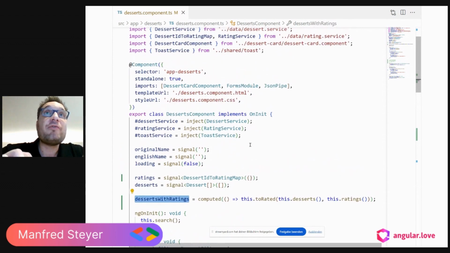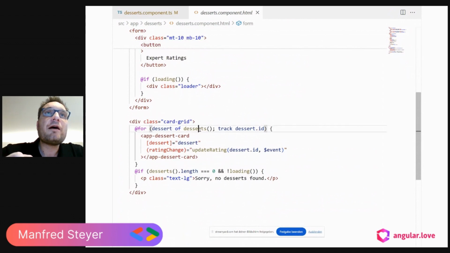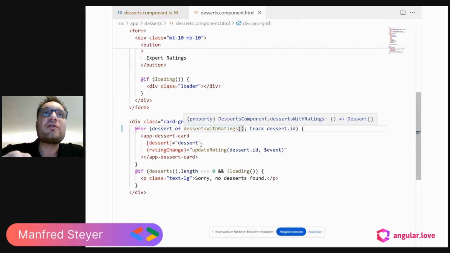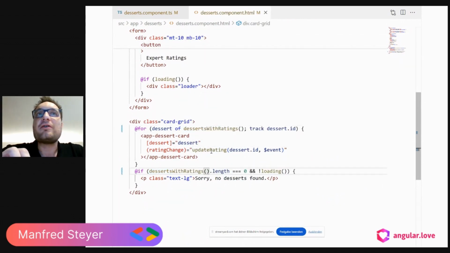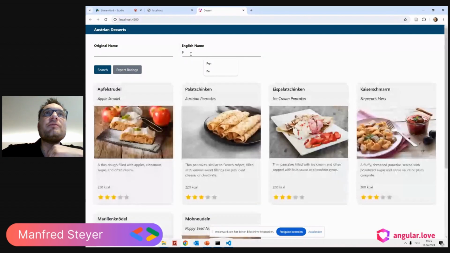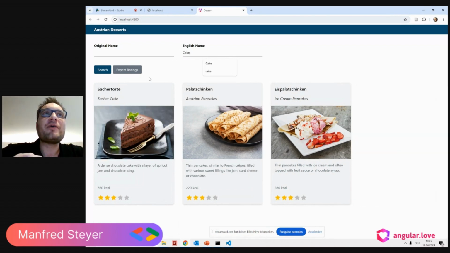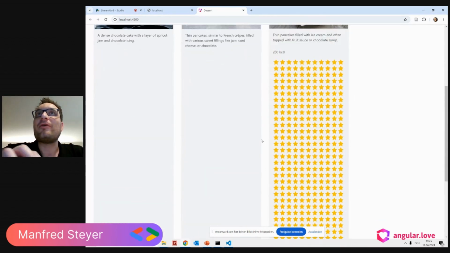So let me quickly update my view. I want to iterate through the deserts with ratings. And also here, I want to get the length of this data structure. So let's try it out. I want to have Palatschinken. No Palatschinken. English. Pancake. Yeah, perfect. And if I load the expert ratings, everything works here.